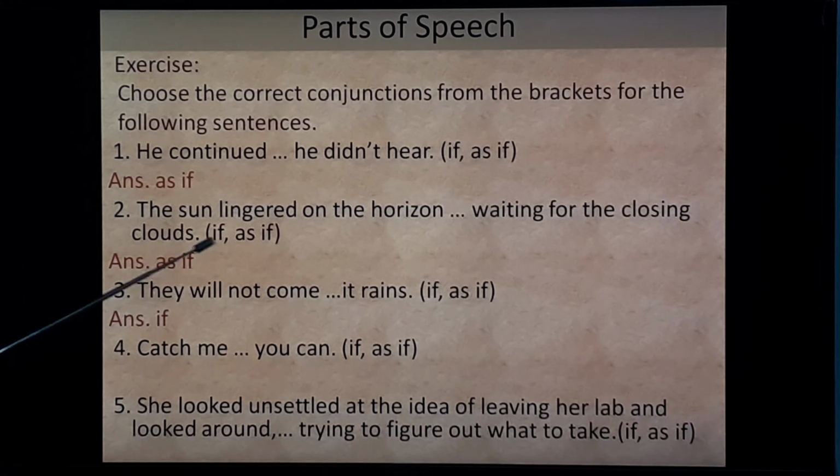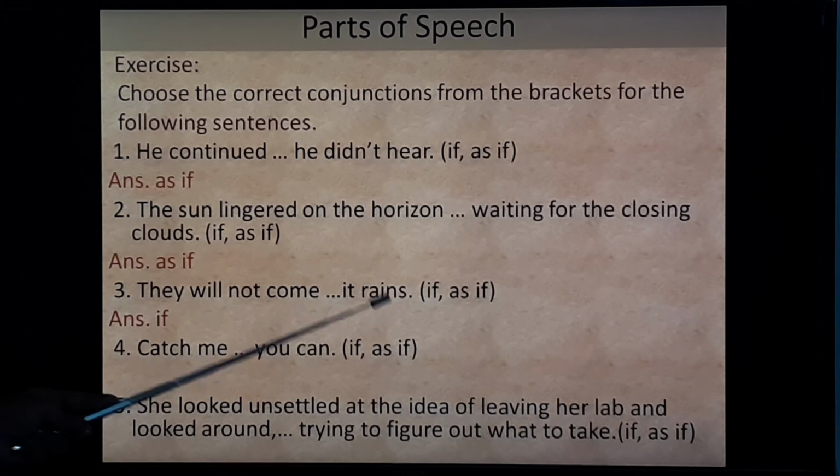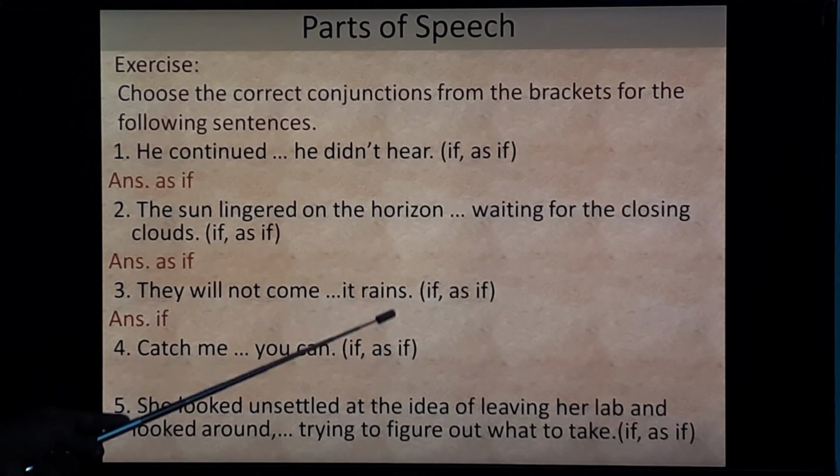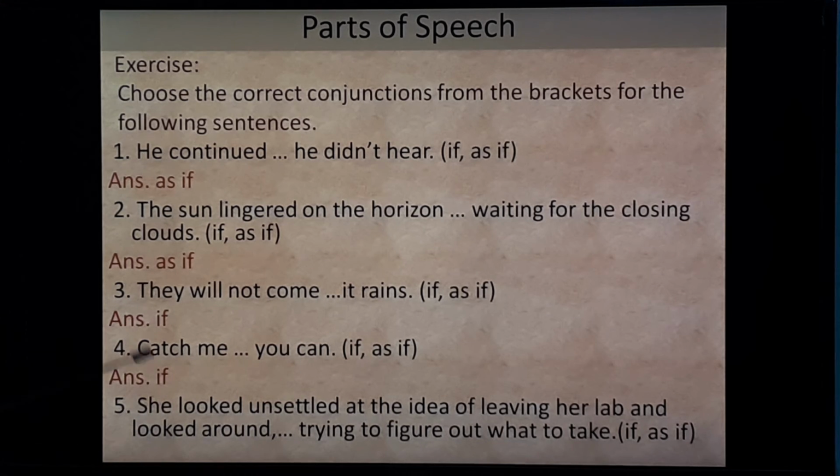Next. They will not come, it rains. So here "if" will come because it shows condition. They will not come if it rains. Catch me, you can. So what would be the answer? If or as if? If. Catch me if you can.